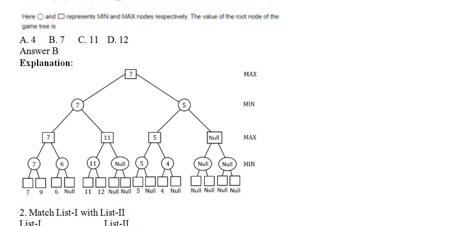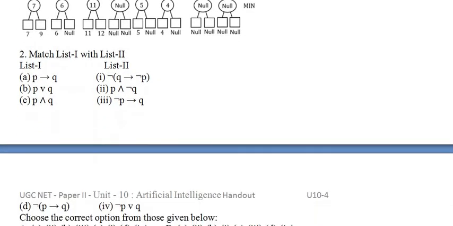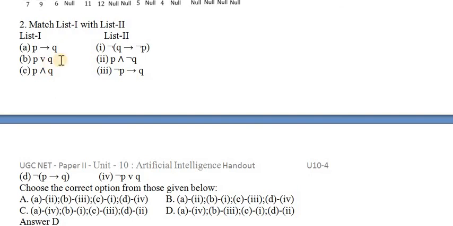Now the next question is match list 1 with list 2. Here we have some terminology: OR, AND, implication, and negation applied outside and inside.